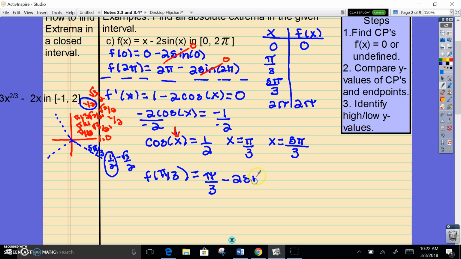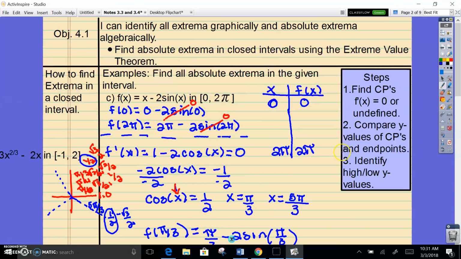2 times the sine of pi thirds. You should know sine of pi thirds is square root of 3 over 2. There it is on the unit circle. But even if I do that, the 2's cancel. I'm not really sure what this is, so I'm going to have to put it in the calculator. And remember, I have to know the y value because I'm trying to figure out if it's higher or lower than, so we want to know if it's higher or lower than 0 or 2 pi.